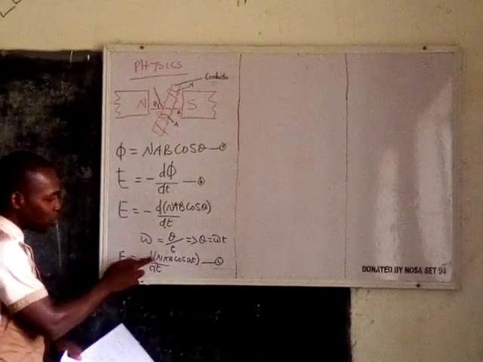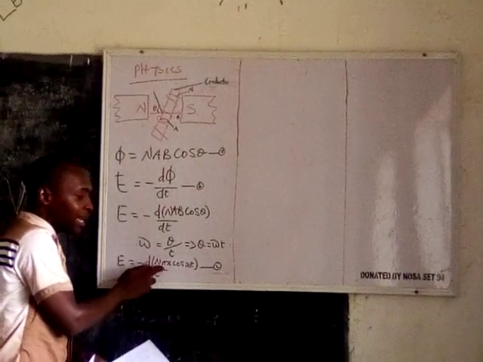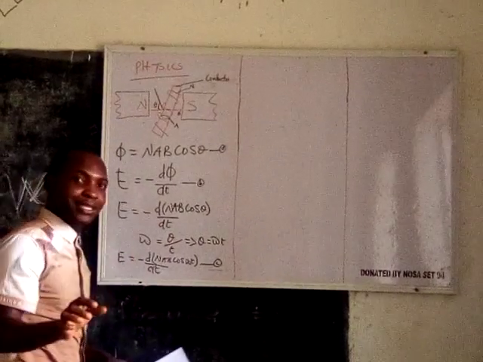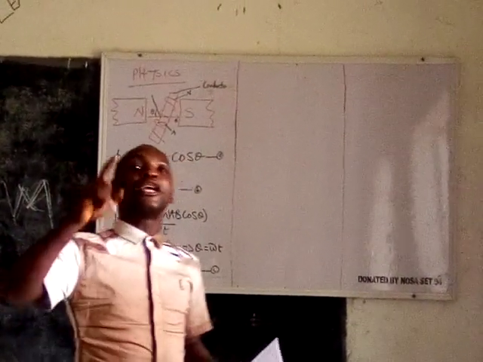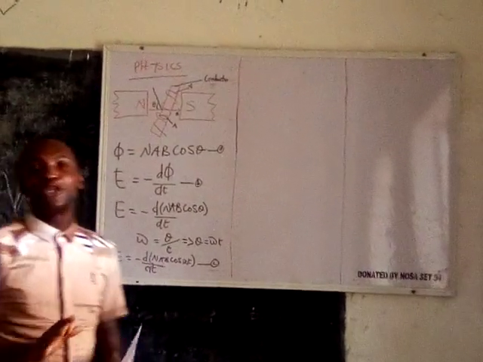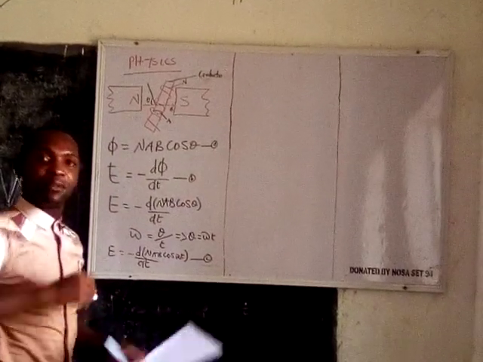You can see that your N, which is the number of turns, doesn't change. The cross-sectional area of the conductor doesn't change. And the magnetic flux density, so long as the system is concerned, doesn't change as well. So you see that these three are constant. There is nothing wrong with bringing them outside, because if you differentiate them, they are going to be 0.